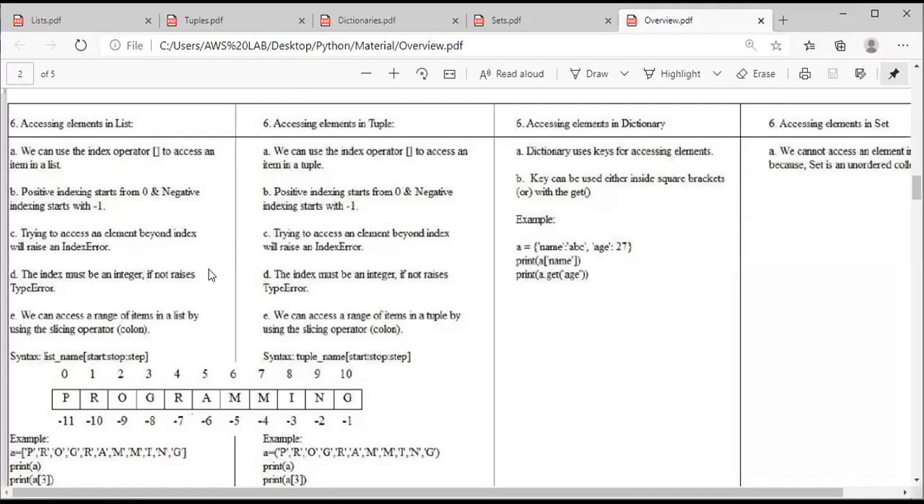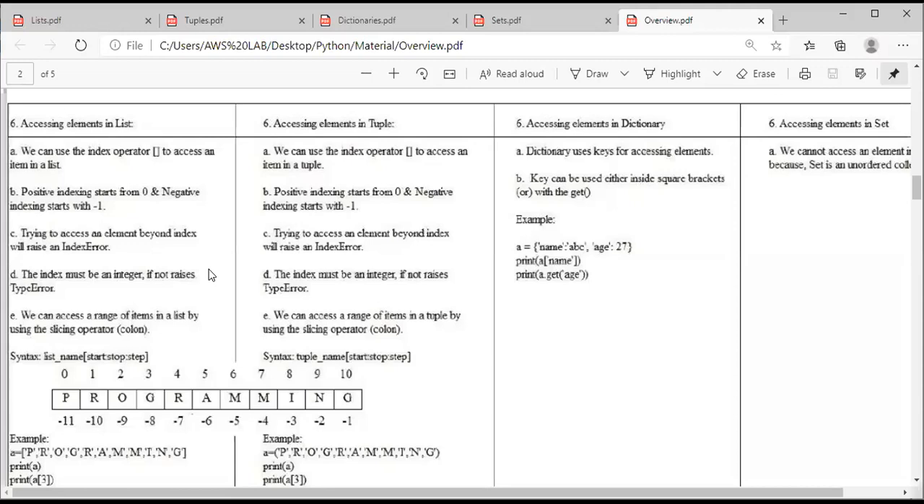And the second point is positive indexing starts from 0 and negative indexing starts with -1. See, do all of you remember? Positive indexing starts from the left side to the right side, where it starts from 0, 1, 2, 3, and so on, n. Negative indexing starts from the right side to the left side, where it starts with -1. Clear? That means positive indexing and negative indexing are both allowed in lists and tuples.